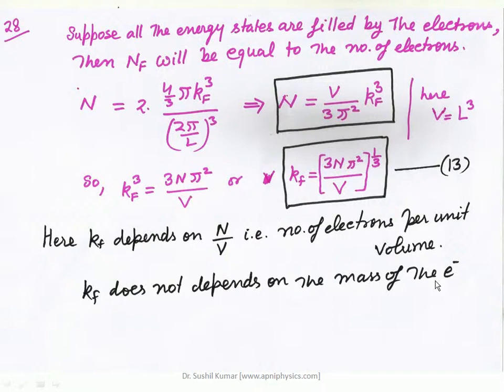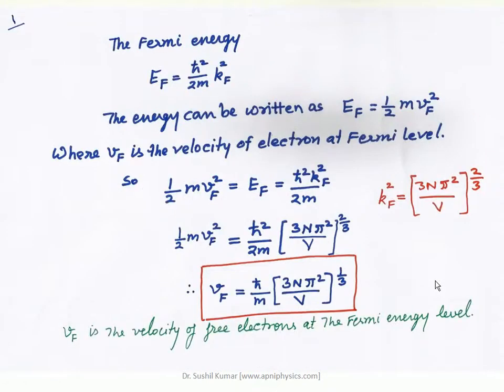So these were two mathematical results, one for N and second for kF. Now we know the Fermi energy is defined by ħ²kF² upon 2m. If I have to find EF, I can put the value of kF here.